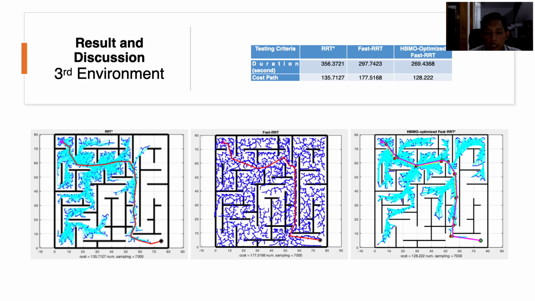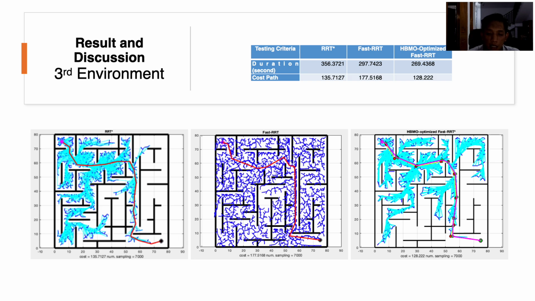Moreover, to validate the effectiveness of the proposed method, a third experiment was conducted. Even though the starting and goal positions are placed in the same position, the complexity of the environment is increased. You can see from the many narrow channels available in that environment. This complexity is presented by the presence of a greater number of narrow channels compared to the previous environment.